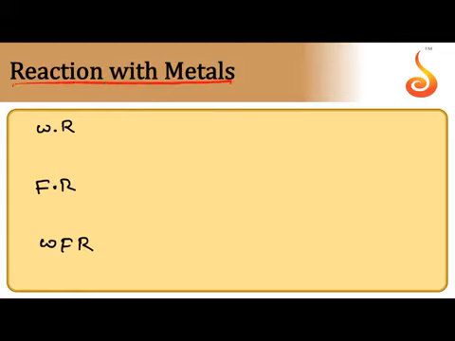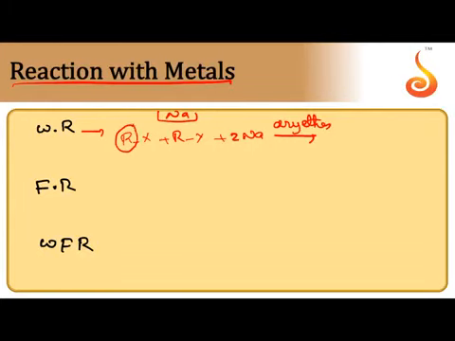Next, other reactions of alkyl halides. Reaction with sodium metal, 3 types. Wurtz reaction: when alkyl halide is reacted with sodium metal in the presence of dry ether, this is a well known reaction, 2 alkyl groups get combined with each other forming alkane.